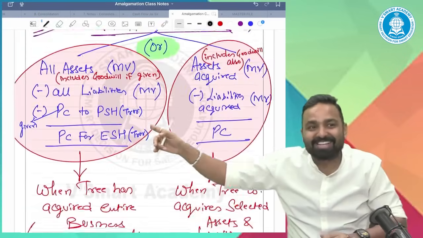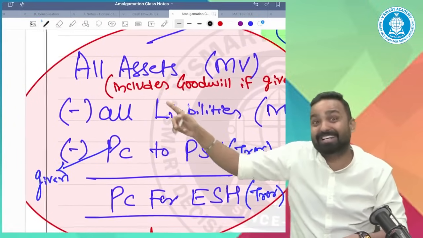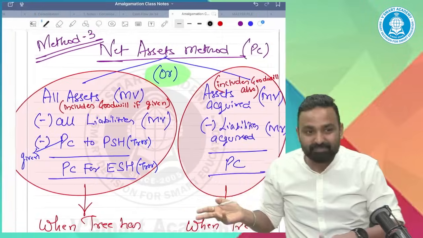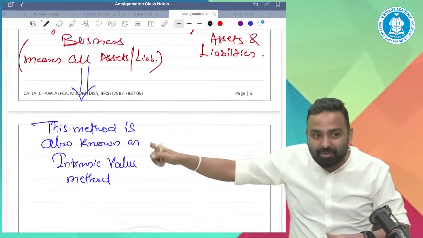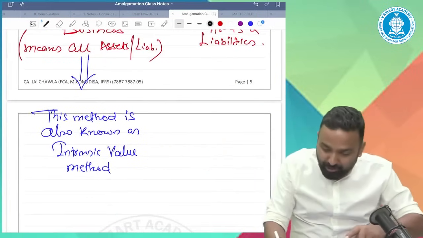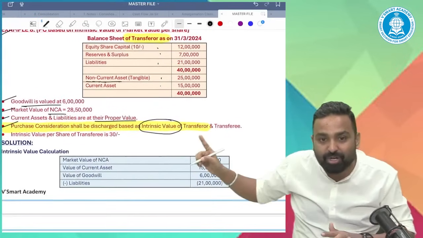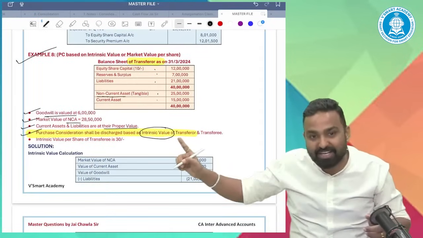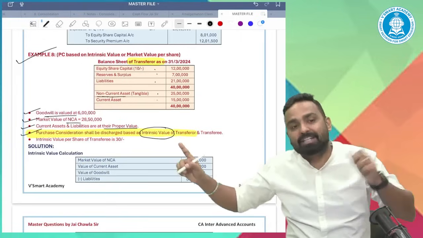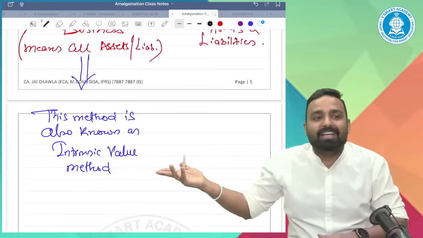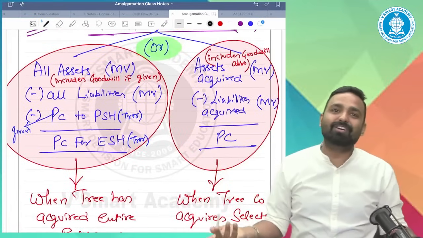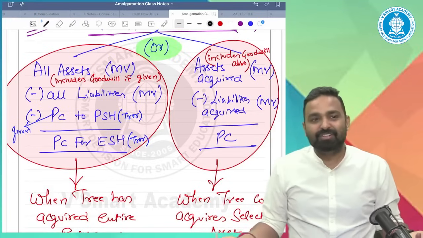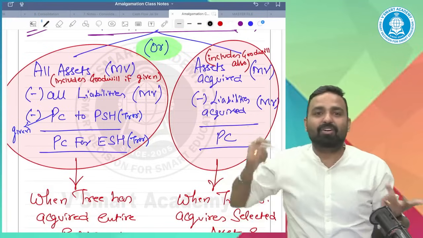Indirectly, they are saying that they have acquired all the assets and all the liabilities. The question says the PC will be calculated based on intrinsic values, so the conclusion is we acquired all assets and all liabilities.